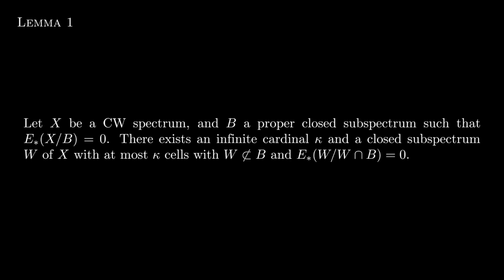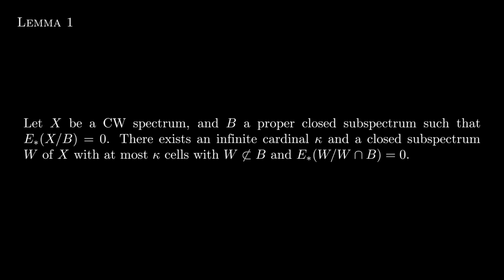Secondly, note that if X isn't trivial, we can take B to be trivial given that X is E acyclic. This is because E star of X mod B is E star of X, which is a graded hom from the sphere spectrum to E smash X, but E smash X is 0 since X is E acyclic, so the hom is 0. Thus the requirements are met. Okay, now on to the proof.